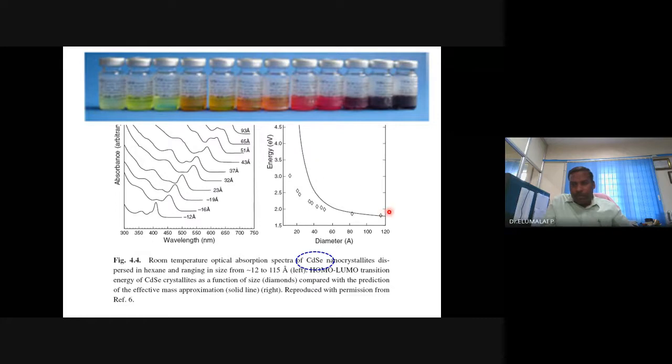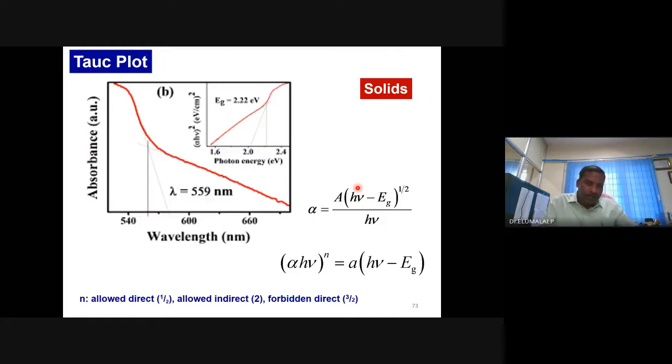It is possible to estimate the band gap using UV-visible spectroscopy. You make a range of nanocolloids having different sizes. You take the absorption profile and use Planck's equation, E equals hc by lambda. You know the lambda and the others are constants. Use 1240 divided by lambda and you will be able to get the band gap. In that way, you can use a spectroscopic technique to characterize nanostructured materials.